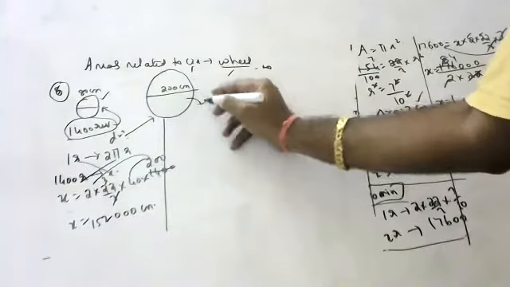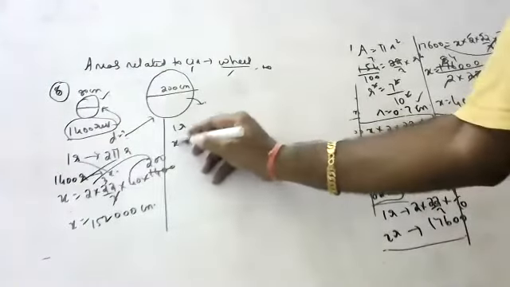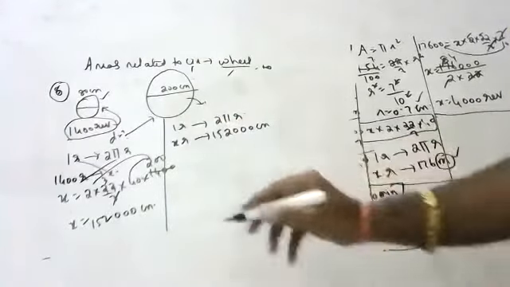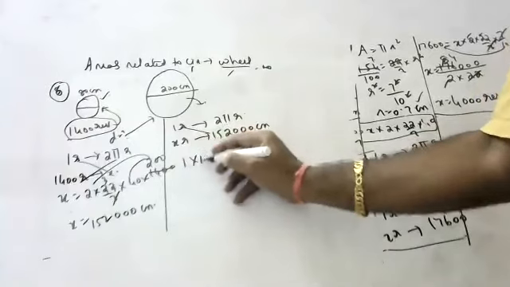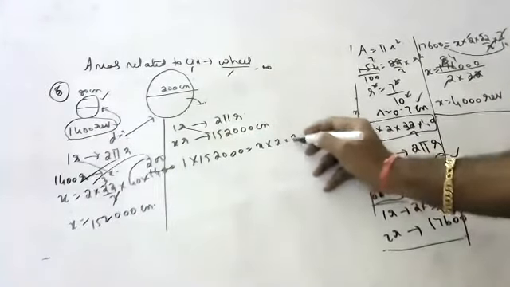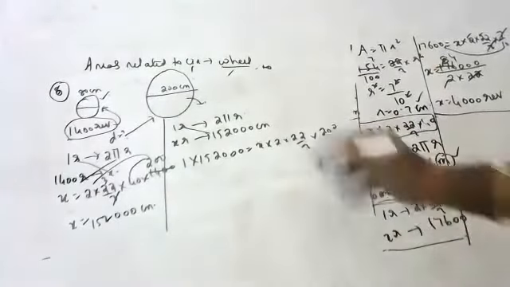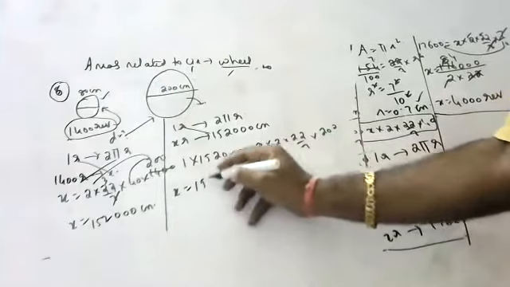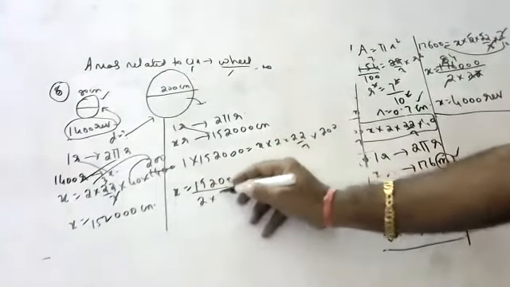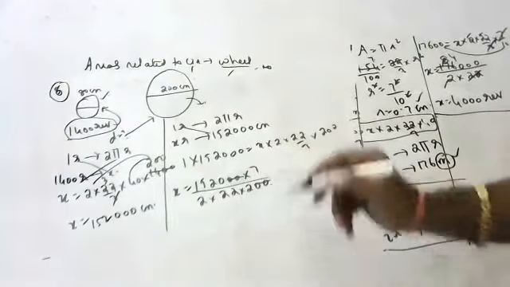Now the back wheel. One rotation is equal to 2 pi r. How many rotations equal 352,000 centimeters? Cross multiplication: 1 into 352,000 is equal to x into 2 into 22 by 7 into 200. So x is equal to 352,000 into 7 by 2 into 22 into 200. Okay, children, the two zeros cancel.